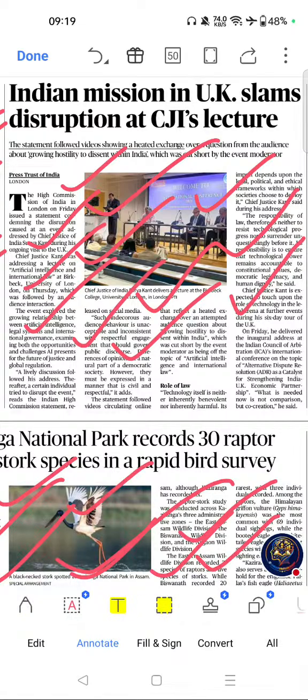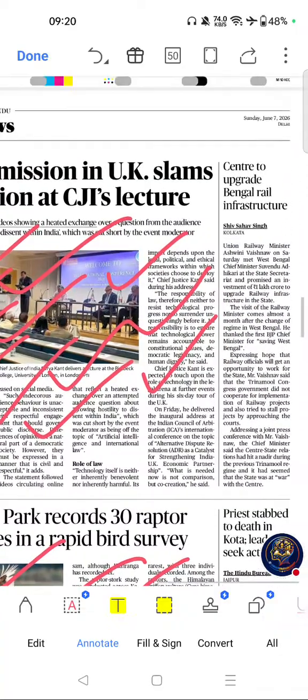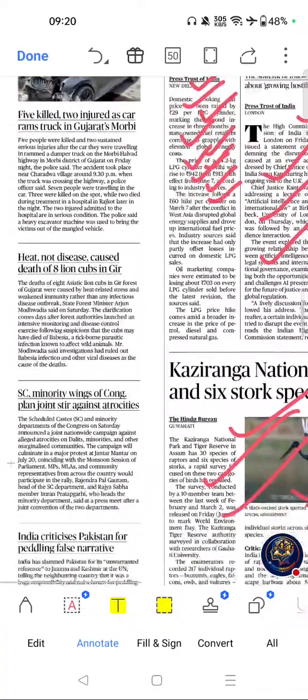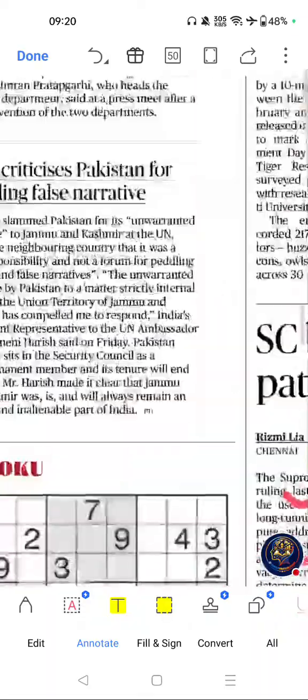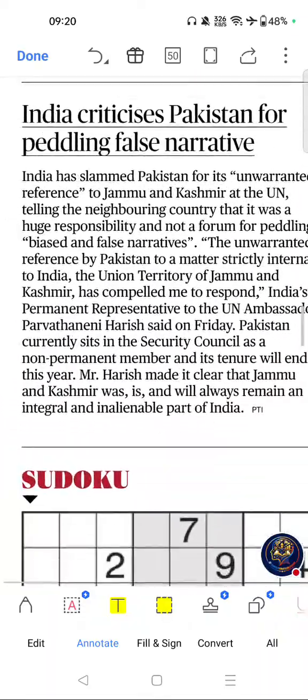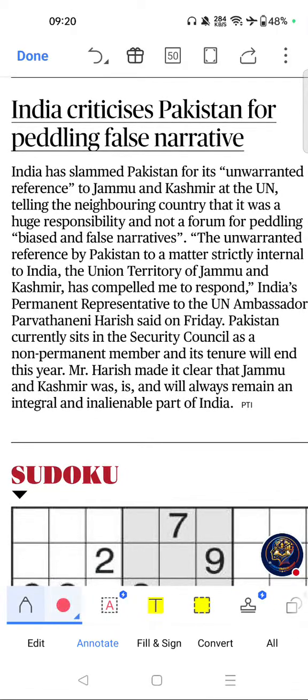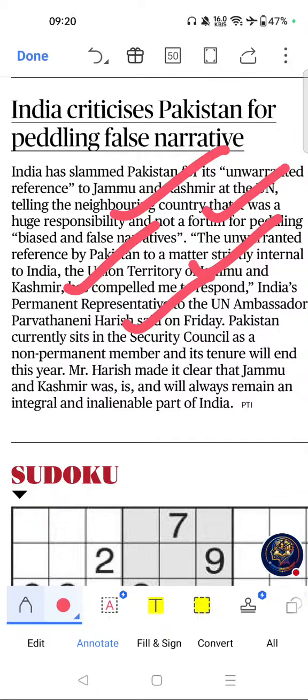Move on to next important article of this page. Was this one? India criticizes Pakistan for peddling false narrative. Which is importance? India-Pakistan relations are a recurring UPSC IR topic, frequently asked in SSC, banking, and railway exams. Please go through this topic.